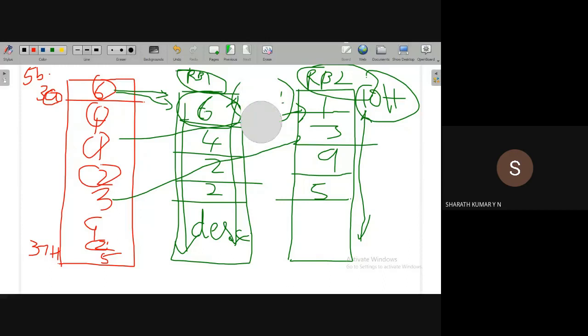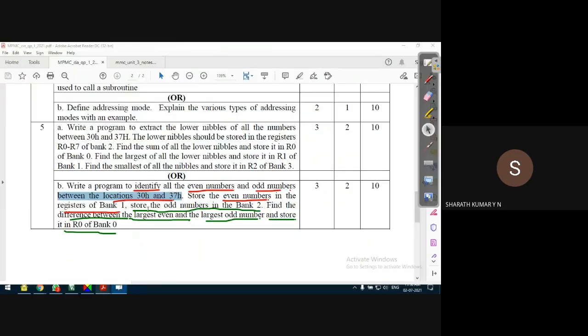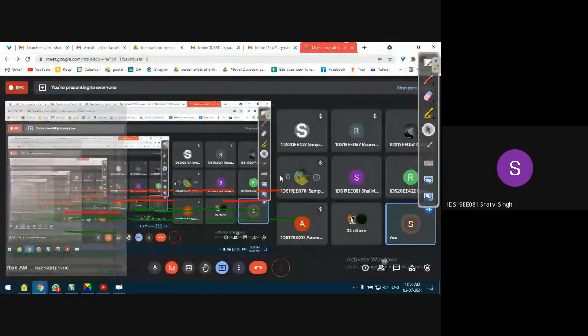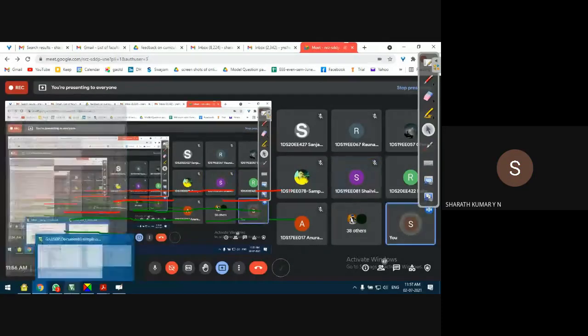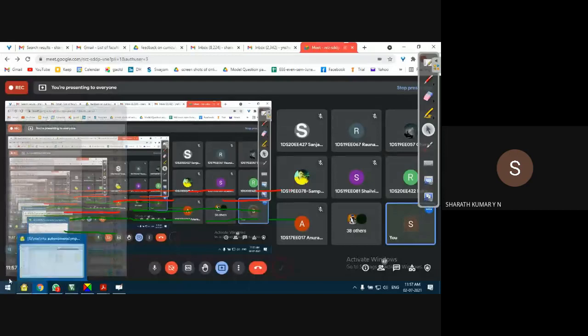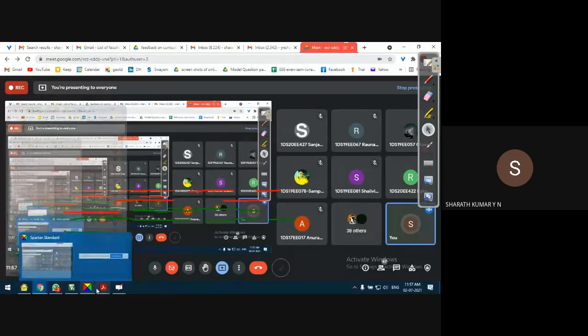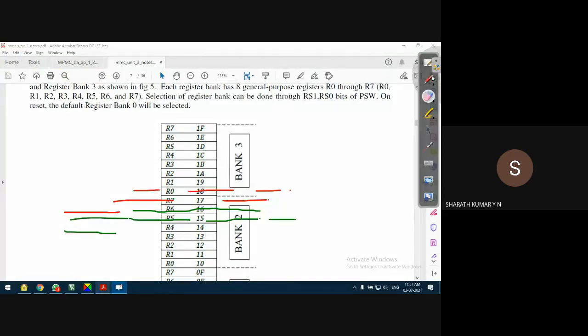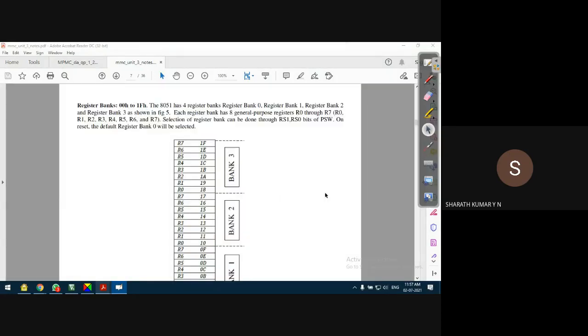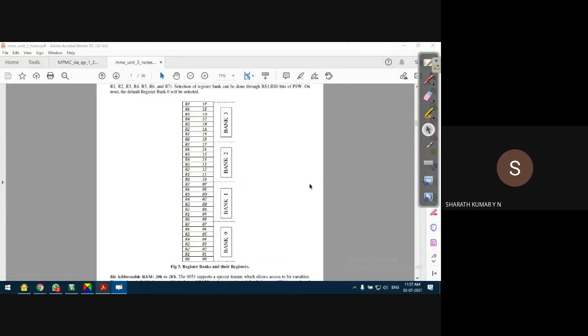I can erase this also so that if somebody has a question or somebody wants to say something. Why are we starting register bank 1 location from 08H? Okay, why is 08H the starting address of the register bank 1? If you see this diagram, here it is. So here if you see this register bank, let me split it to the page. This is a little bigger picture. Fairly visible, guys?